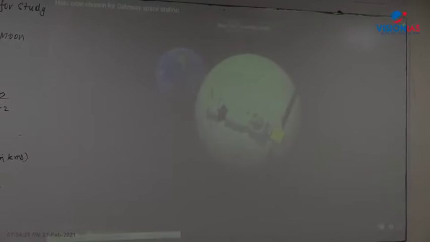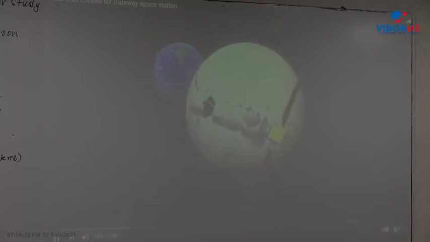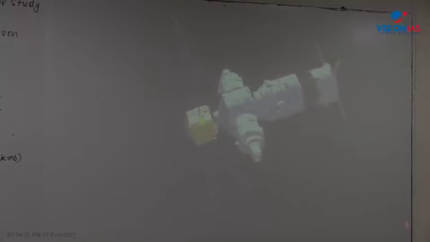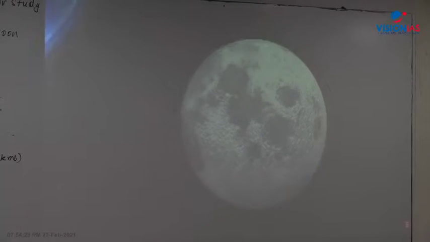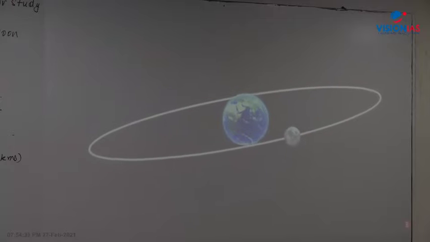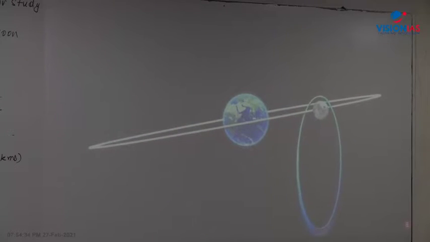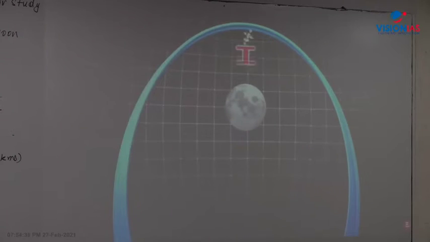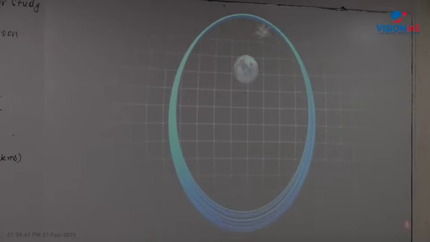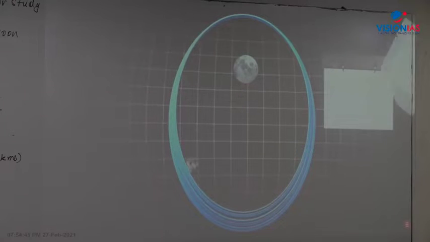Now see here, this is the halo orbit. Planning to build a station for astronauts orbiting the moon, a project known as the Lunar Orbital Platform Gateway. According to an ESA press release, the Gateway space station will follow a near rectilinear halo orbit, or NRHO. Gateway will pass 3,000 kilometers from the lunar surface at its closest and 70,000 kilometers at its furthest. One revolution around the moon takes approximately 7 days.